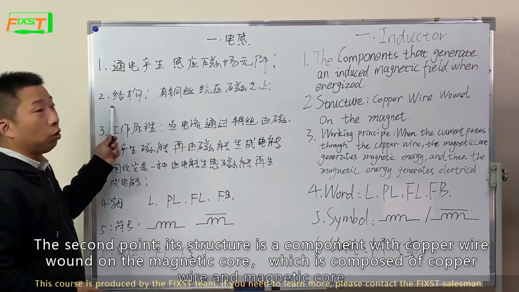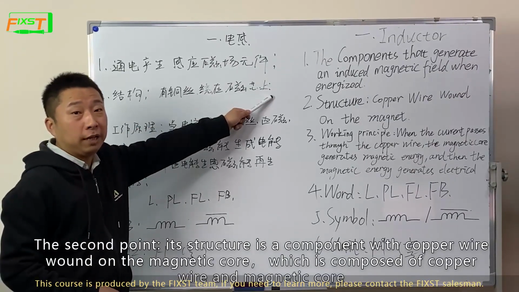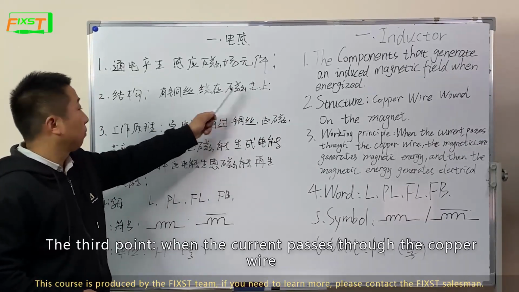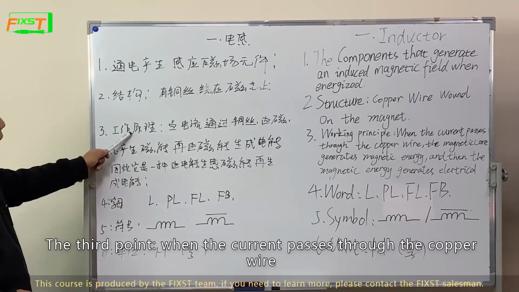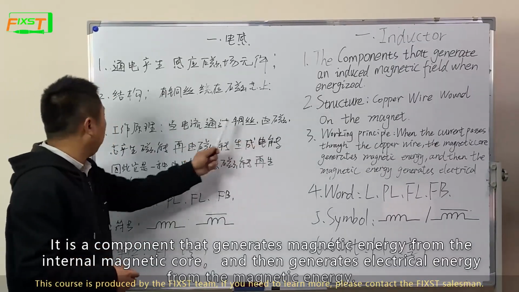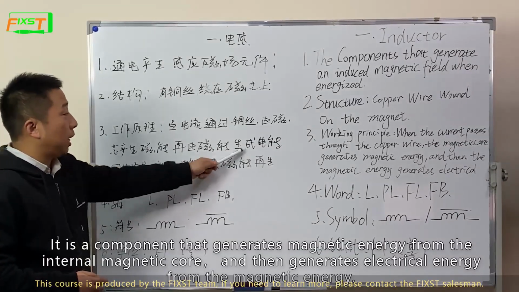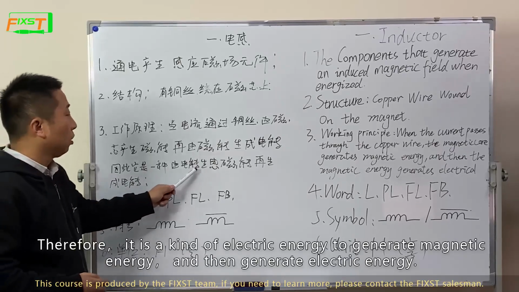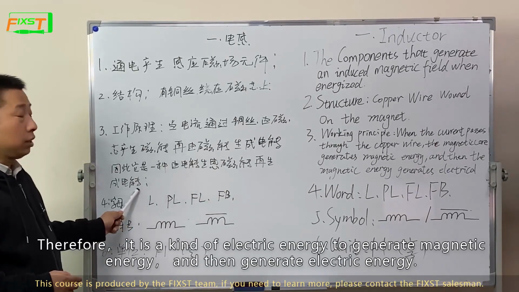The second point, its structure is a component with copper wire wound on a magnetic core, composed of copper wire and magnetic core. The third point, when current passes through the copper wire, it is a component that generates magnetic energy in the internal magnetic core, and then generates electrical energy from the magnetic energy. Therefore, it is a kind of component that uses electric energy to generate magnetic energy, and then generates electric energy.